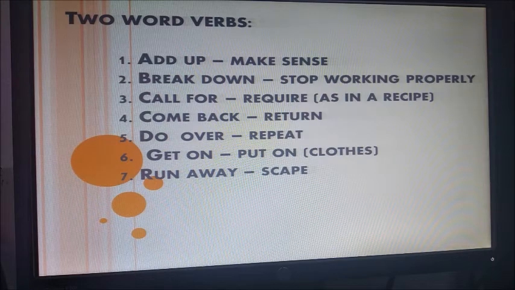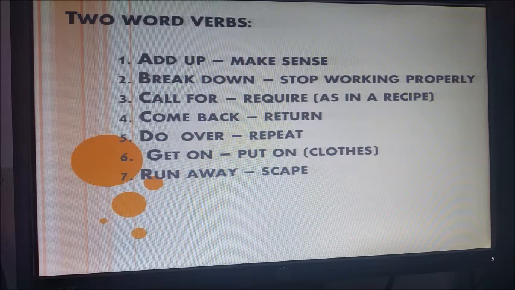Okay, the next, call for, is like to require, as in a recipe. For example, okay, students, for tomorrow we have to do a project about science, and now I call for water, I call for flour, and I call for ice cream, because it's like an experiment using those elements.